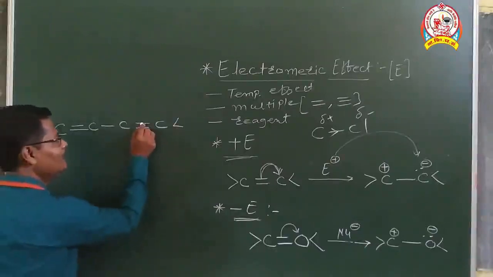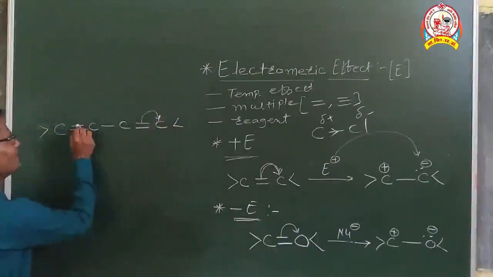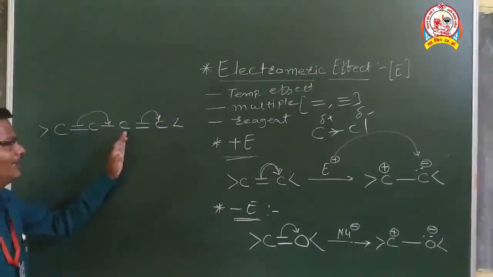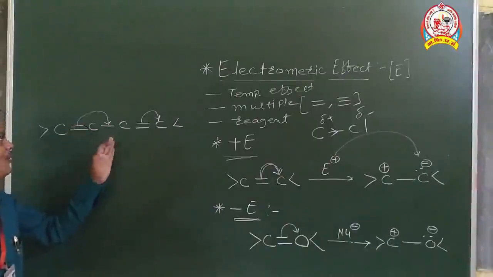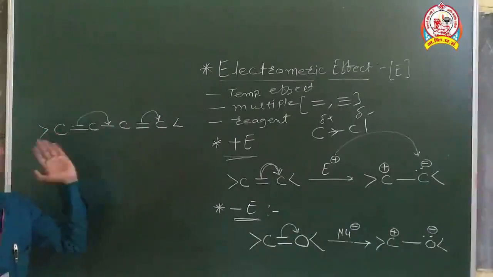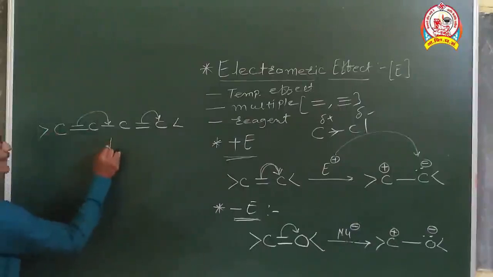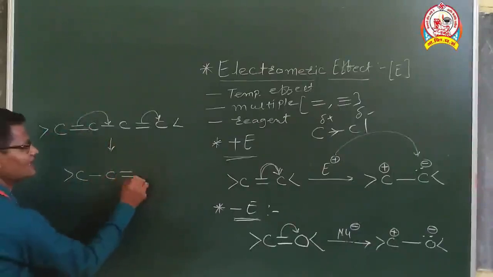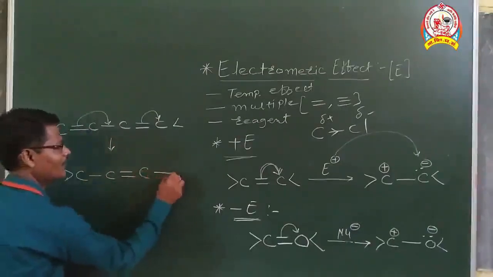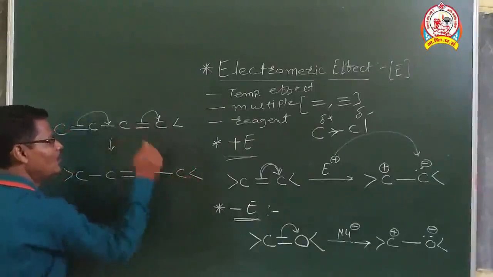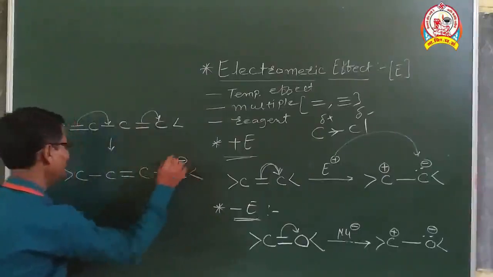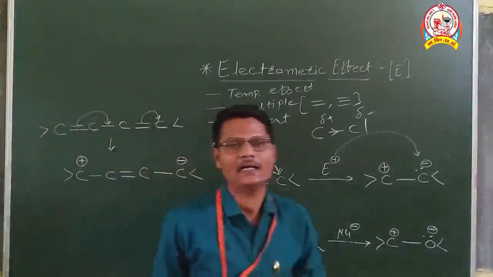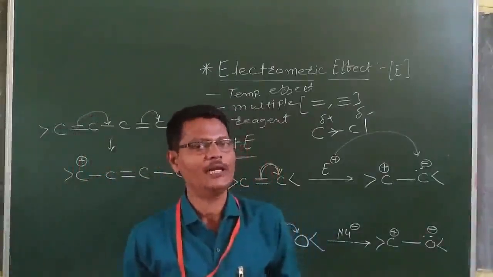Now what happens if this electron pair migrates here, this bond migrates here? Actually here there should not be electromagnetic effect, because here there is only a single bond, but still that electromagnetic effect gets transferred in the chain, and we will get the structure for that. It will be like this. Since this bond migrates here, only a single bond remains here, a double bond forms here, and again a single bond like this. Since this bond moves here, it becomes a negatively charged carbon atom and this becomes a positively charged carbon atom. So these are some details about electromagnetic effect.